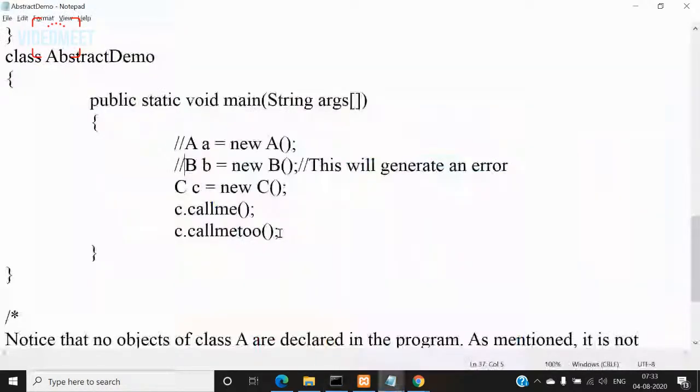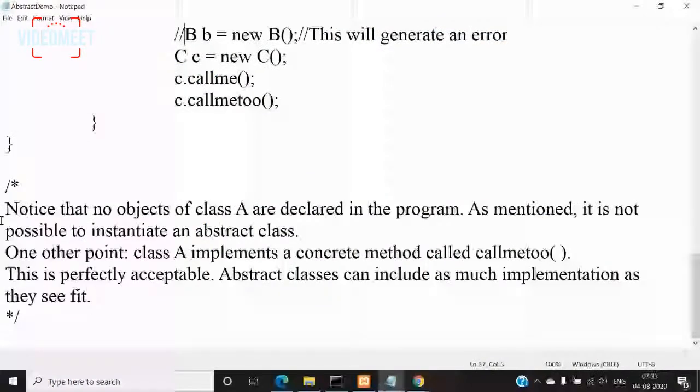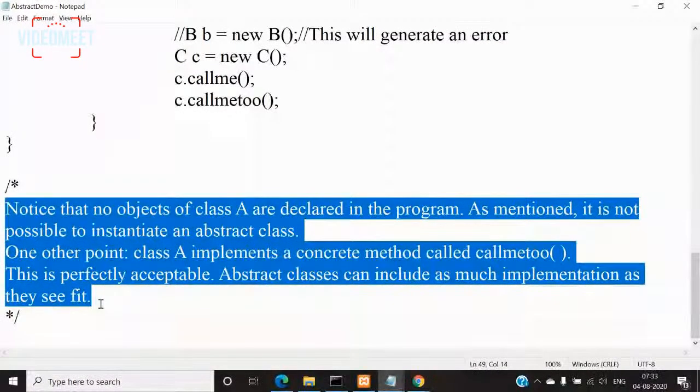Fine. And look at this, some more points here. Notice that no objects of class A are declared in the program. As mentioned, it is not possible to instantiate an abstract class. One other point is class A implements a concrete method called call me to. This is perfectly acceptable. Abstract classes can include as much implementation as they see fit.